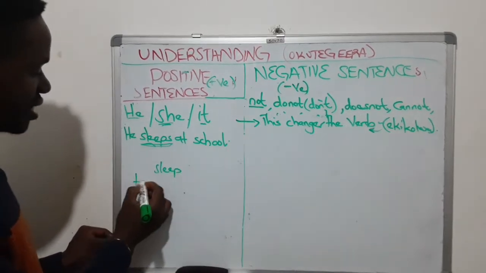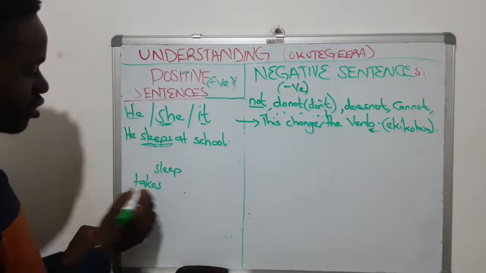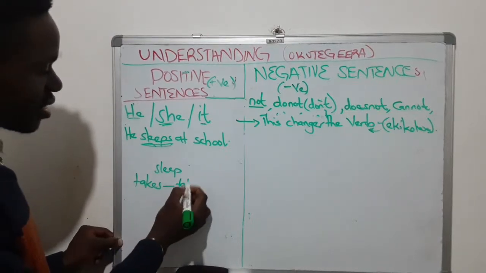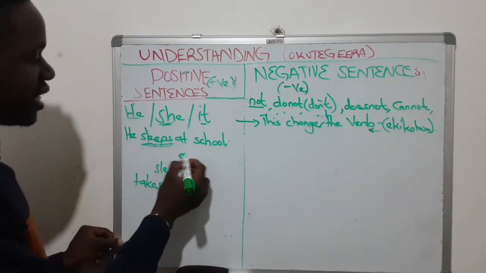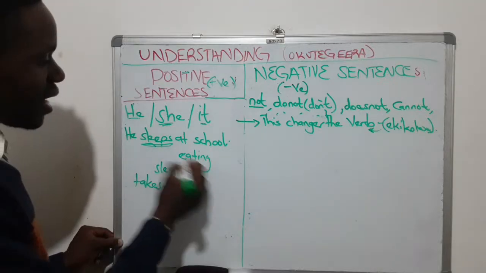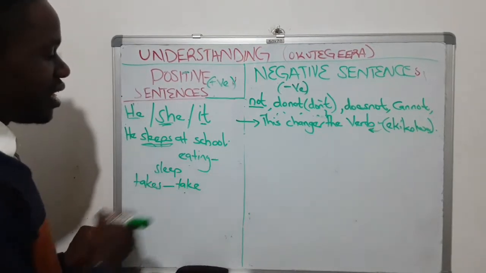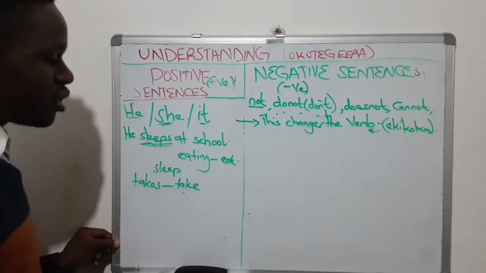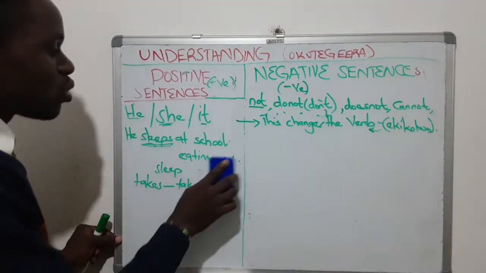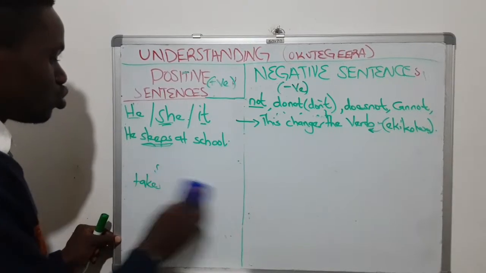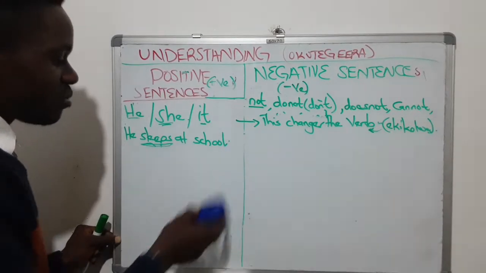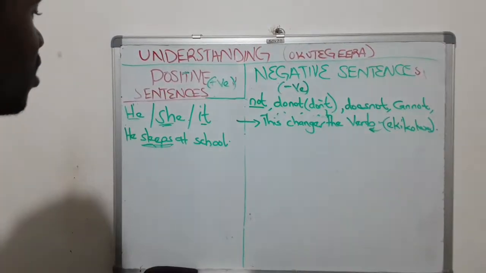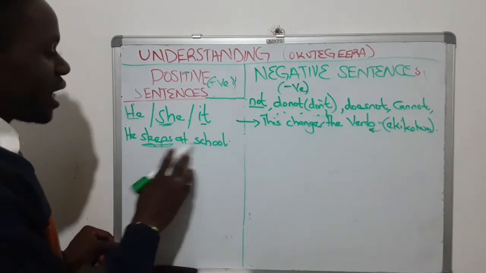For example, if I say takes, original form ya takes eri take. Then I say eating oba eats oba eaten oba ate. Eats, eating, original form yayo eri eat. Original form mba ntegeeza ekikolwa kyekibeera nga tonaba kugikyusa. We shall look at how verbs change in future videos. Okay, so he sleeps at school.